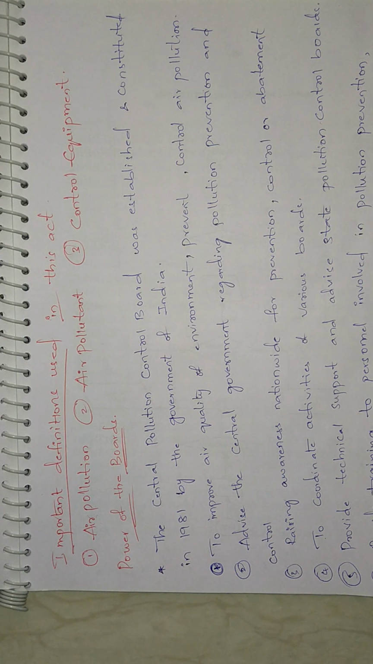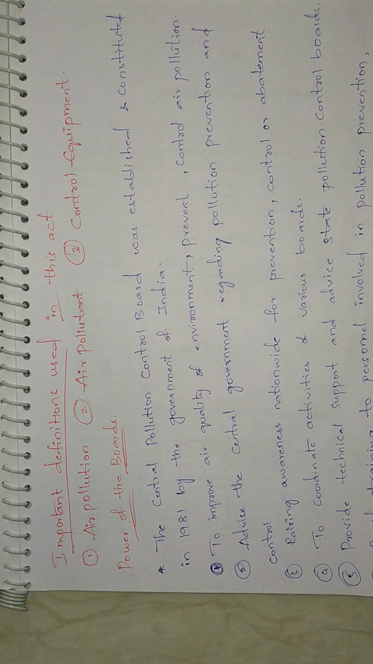And then powers of the boards. Why I have written this is because there are a few points on how you have to frame those sentences, so I have just written important points. The powers and functions of the central and state boards will be common. They will differ only by their activities. Like for water, they have to check the water things. For air, they have to check the air oxides, like that. So only those things will differ. You have to make sure which things you have to modify. And now let's see the powers of the boards.